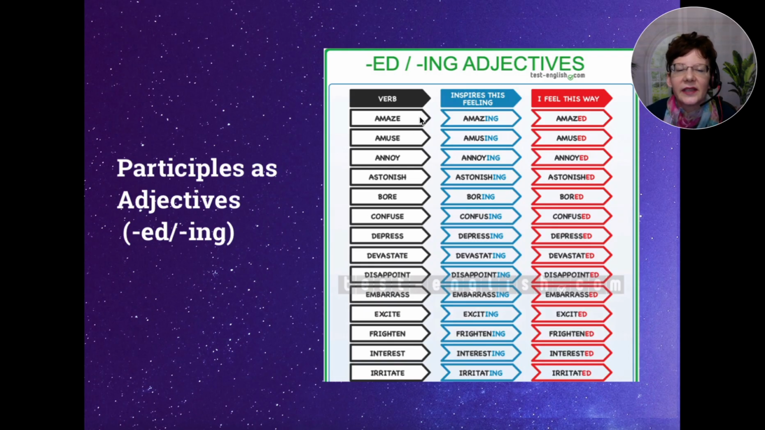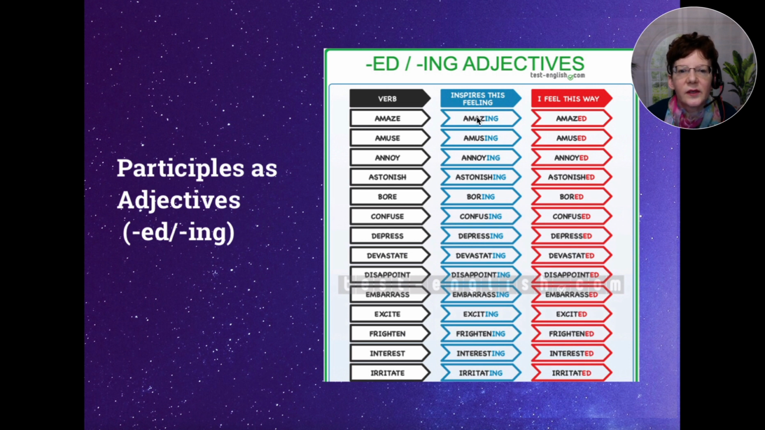Okay, so we'll look here at this chart, participles as adjectives. These are formed from most verbs here. So you have, for example, amaze, amuse, annoy, astonish, all these verbs. There's more than this. Okay, so let's talk about the ing ending. So we've got amazing. We notice that if the verb ends in an e, we drop the e and add ing. So the ing verbs are what inspires a feeling.